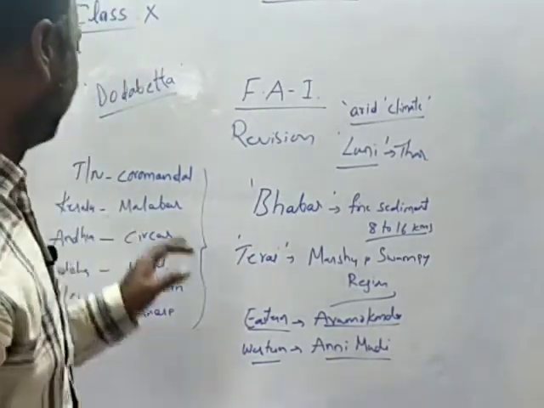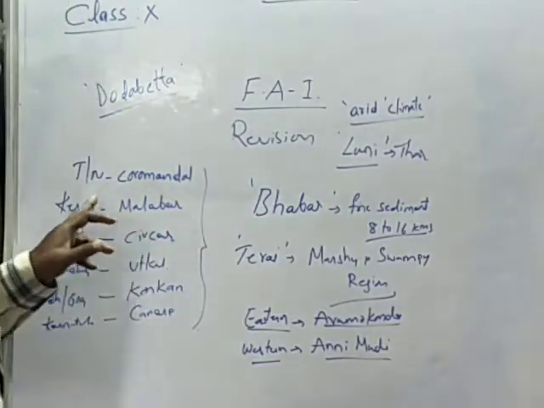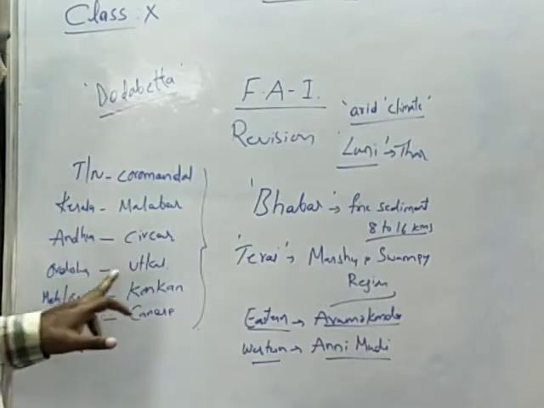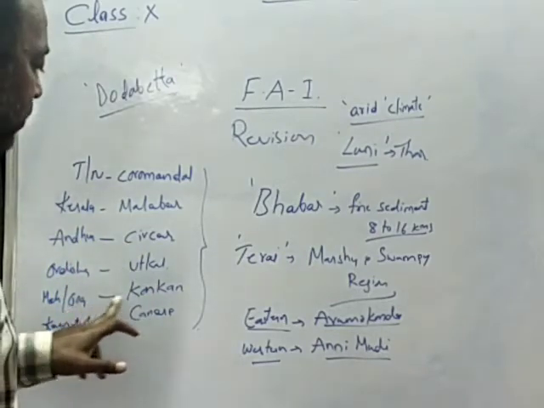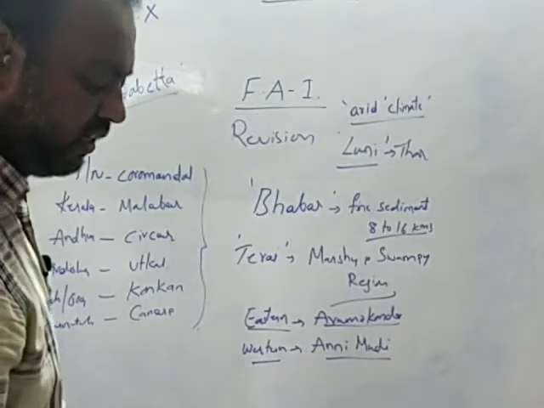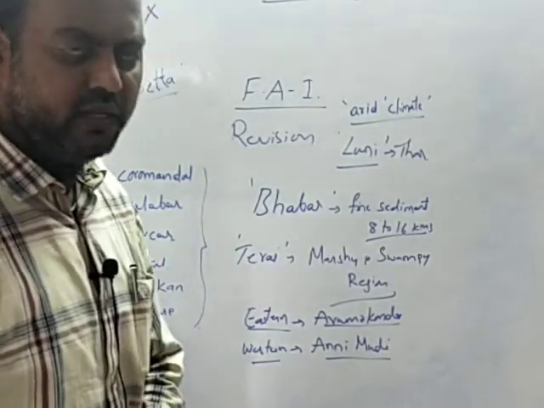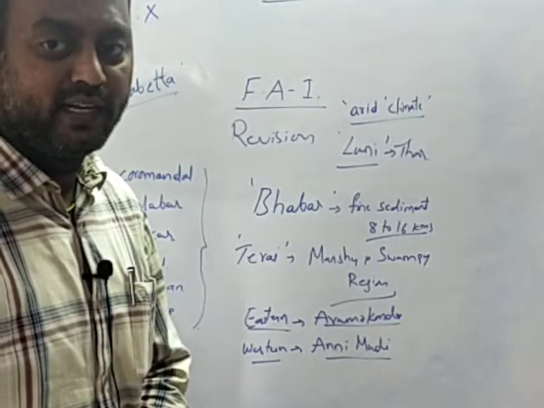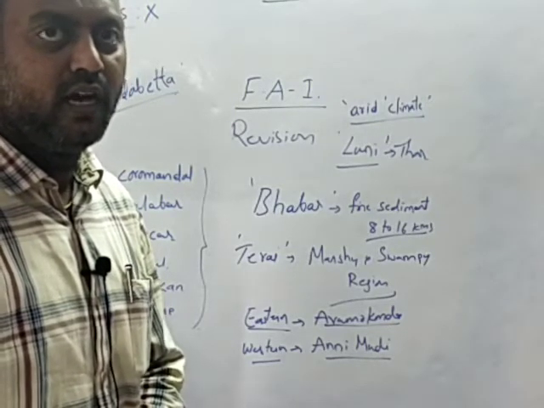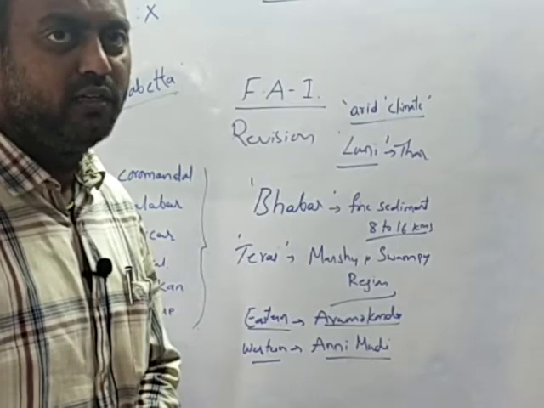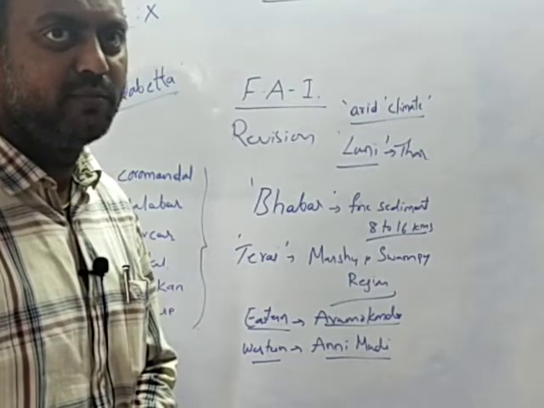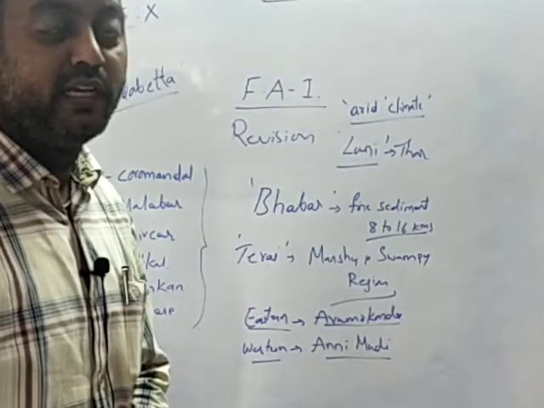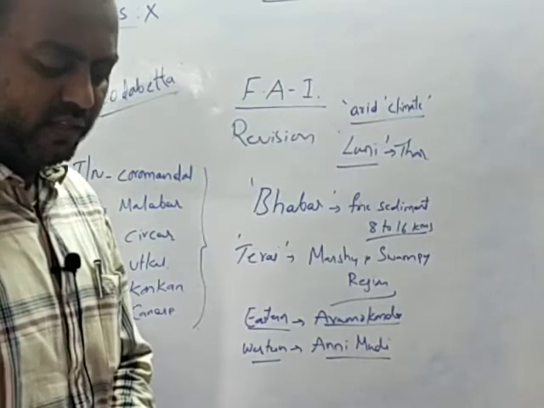And coastal plains, we have seen the different kinds of coastal plains yesterday. In Tamil Nadu, the Coromandel coast; Kerala, the Malabar coast; Andhra, the Circar coast; Odisha, the Utkal coast; Maharashtra and Goa, we call it the Konkan coast; and Karnataka, we call it the Canara coast. Among the lakes, Chilka is present in Odisha, Pulikat Lake is present on the Andhra Pradesh and Tamil Nadu border, and Kolleru Lake, a freshwater lake, is present in Andhra Pradesh. These are the important lakes which are rich in fish resources in this region.